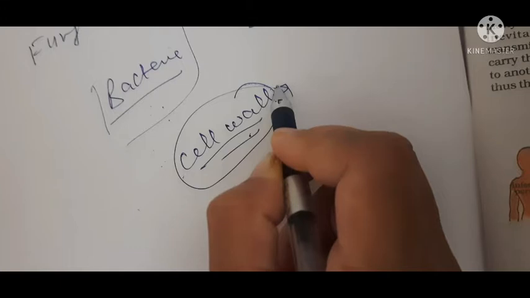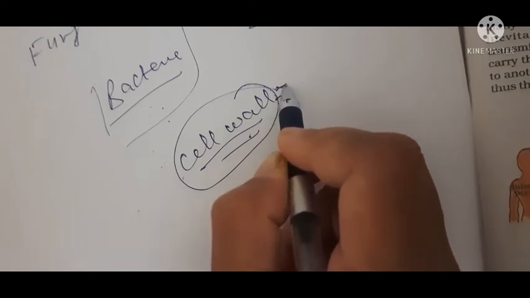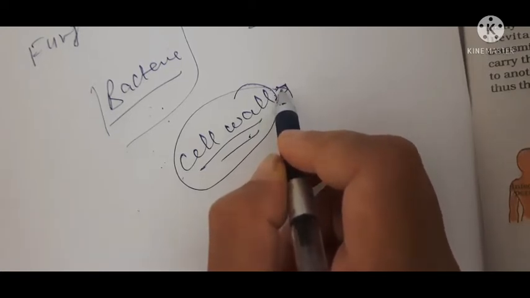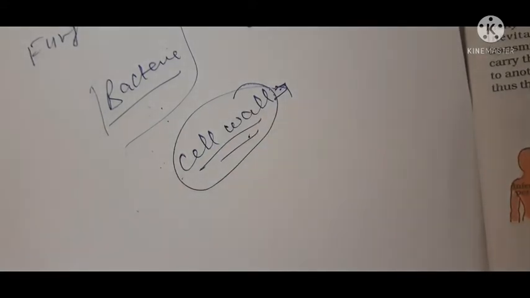And when all the bacteria in the body of a host die, the person will be free from the disease. But that antibiotic does not affect human cells. Now the question is, the antibiotic may be harmful to humans also, but it does not affect humans, because human cells don't have a cell wall.